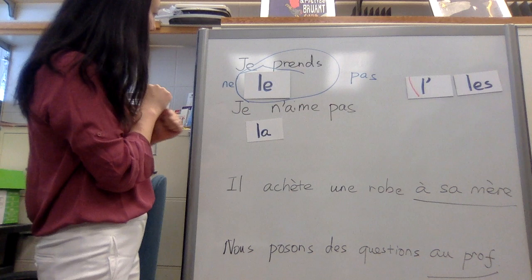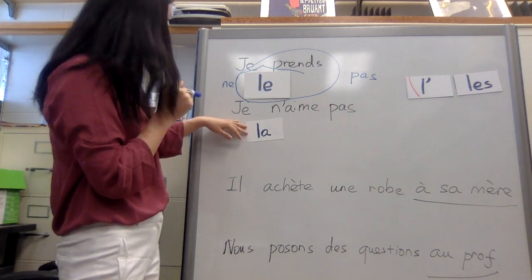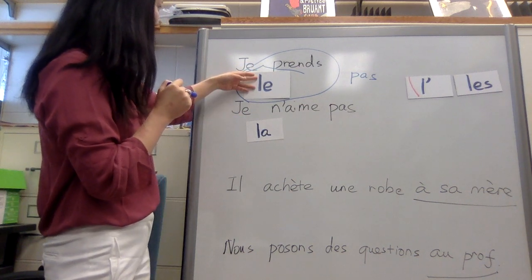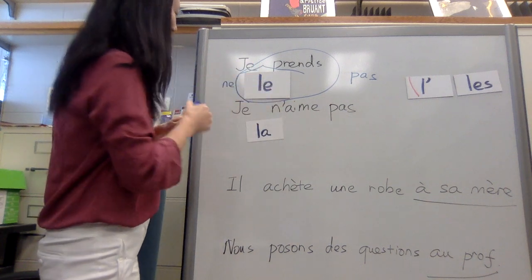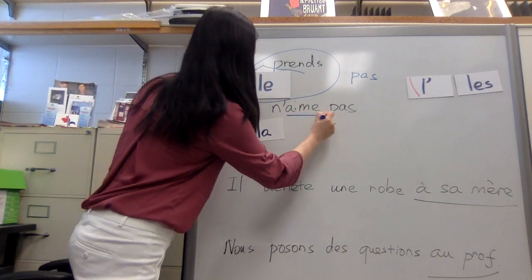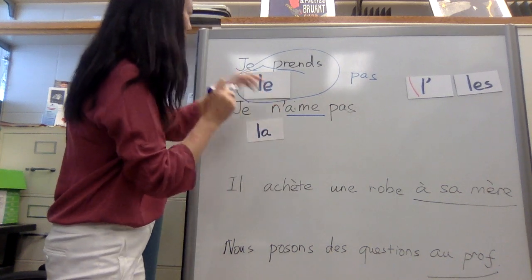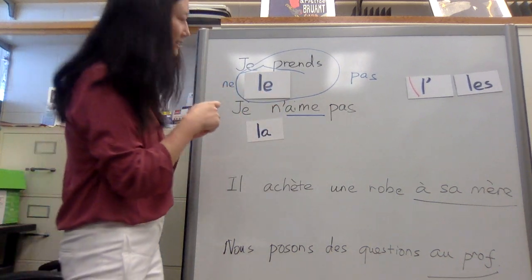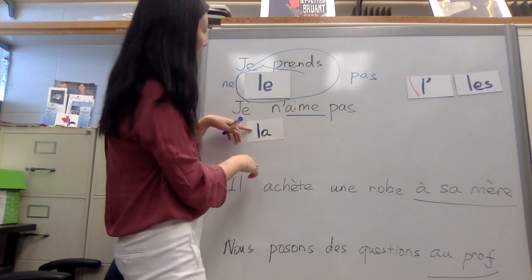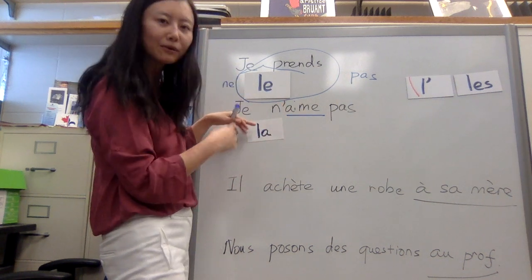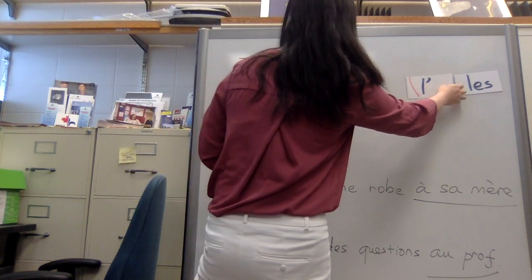Now the problem is, where do we put la? Remember always, the pronoun is going to fall in love with the verb, and the verb is right here, aime. So these two go together, and like Florent just explained to you, when the following verb starts with a vowel, no matter whether you're using le or la, you have to change it into l'.